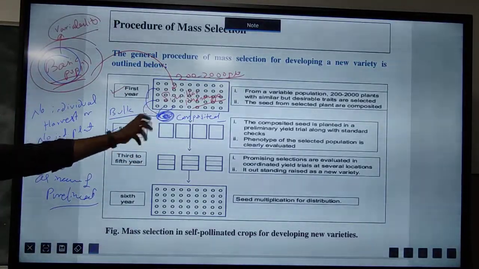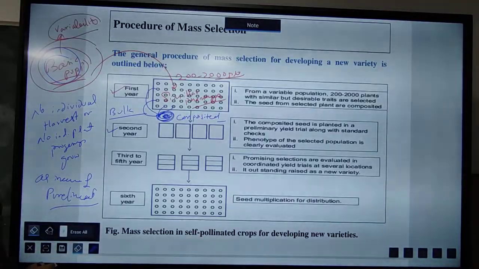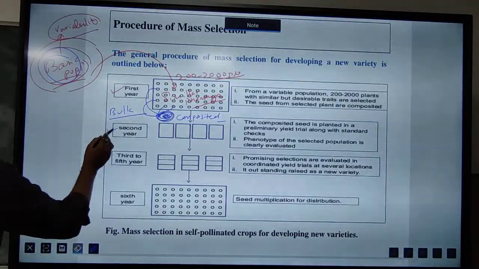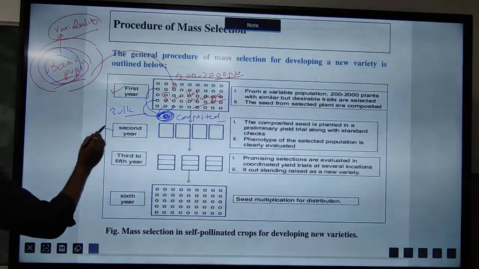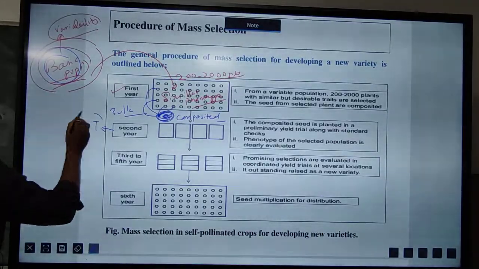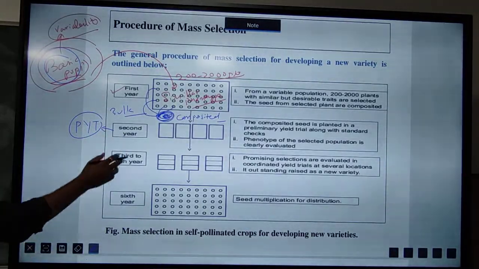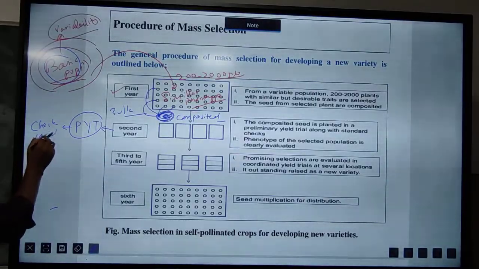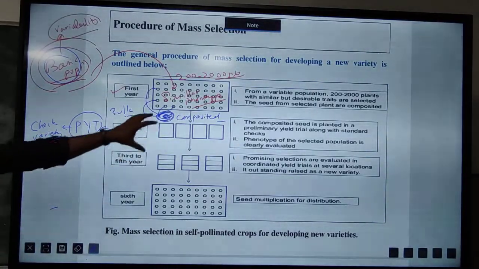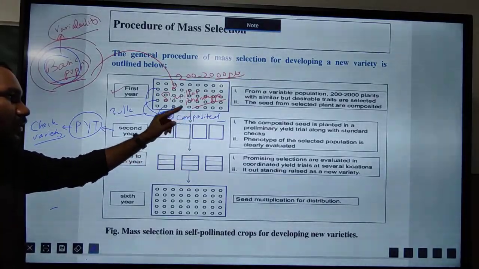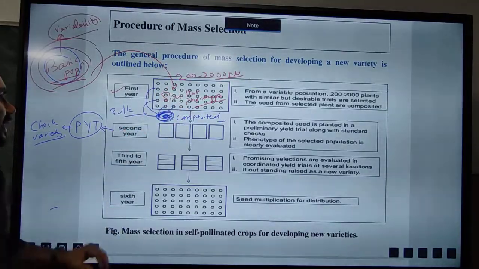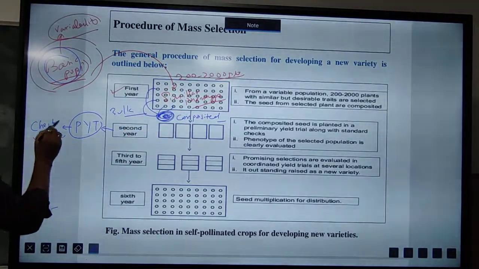Whatever seeds there are will be composited, and in the second year these seeds are grown in a preliminary yield trial. Remember, in the second year we go for the preliminary yield trial, and as we know, in a preliminary yield trial the check variety will be grown, and the variety we find after this mass selection will be compared with the check variety.